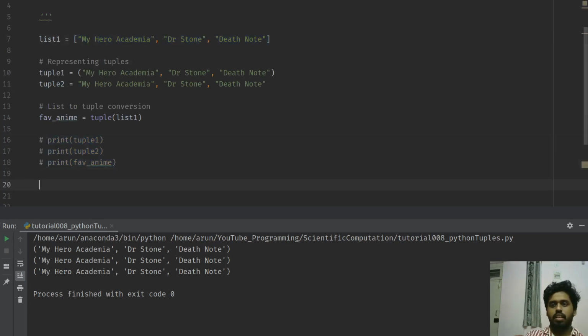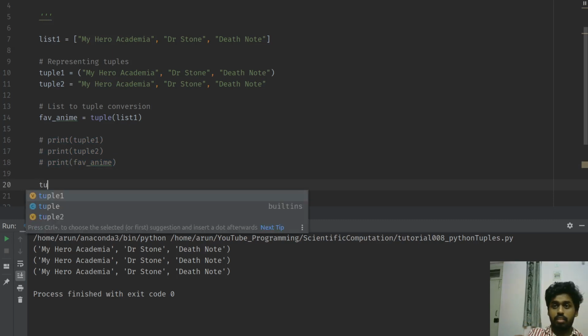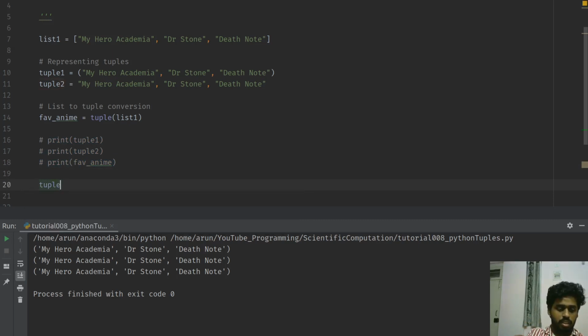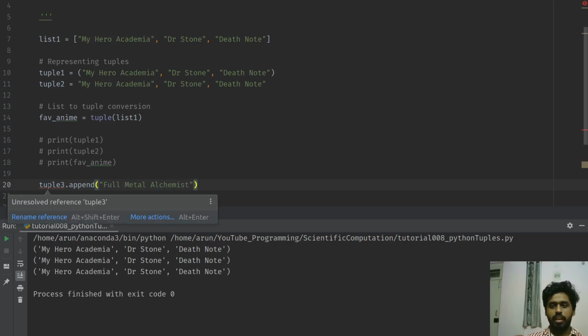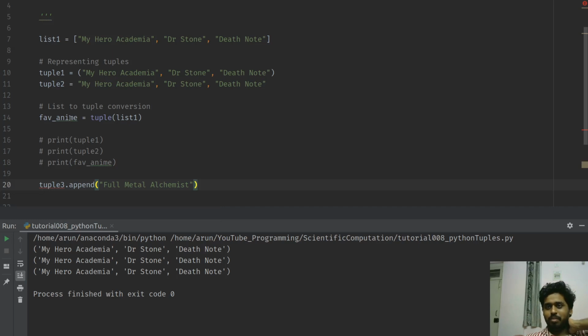Second thing is, let's try to add something to a tuple. Let's say I want to add one more item to it. If I were to say tuple3.append, and I want to add one more anime that is a favorite of mine called Full Metal Alchemist. Python is a bit smart, it's already giving me something. It says tuple3 is not available. Okay, I'll do one thing. I'll try to add this to tuple 2.